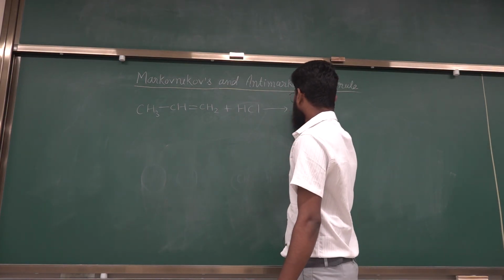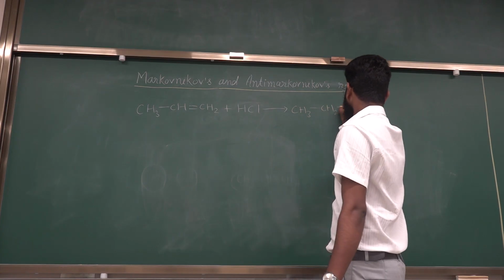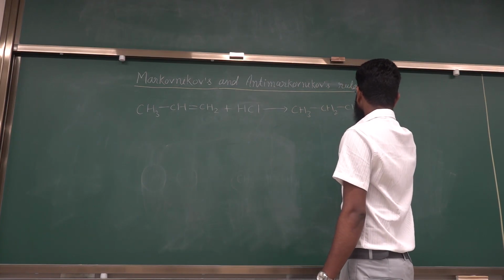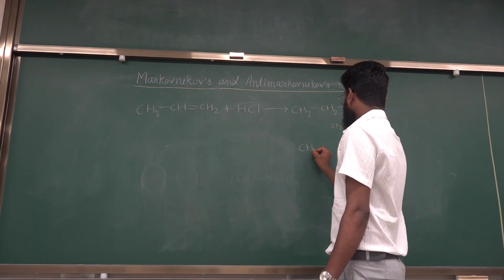One will be 1-chloropropane, and another will be 2-chloropropane.